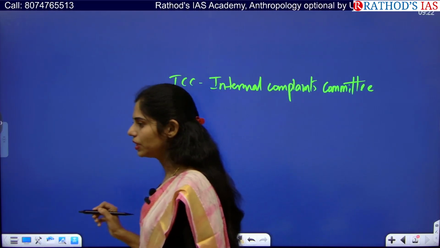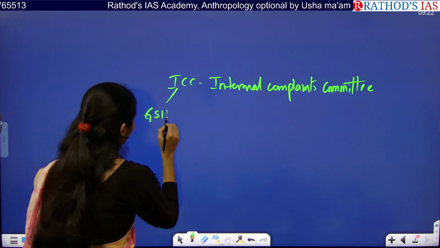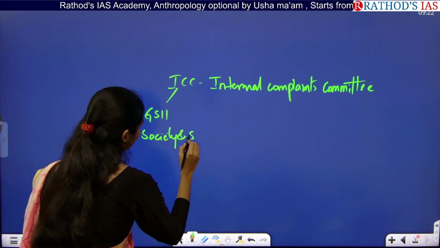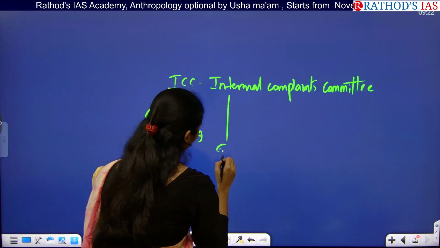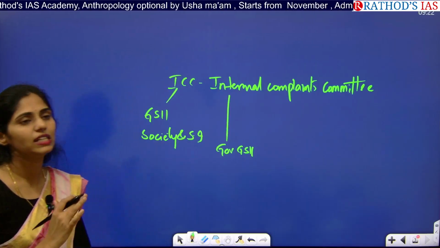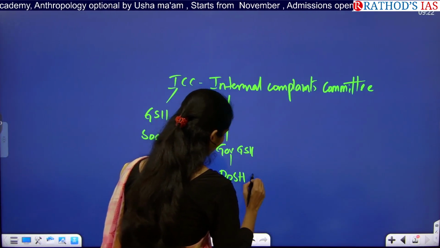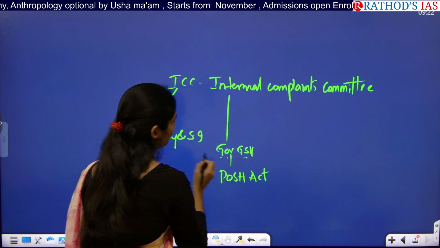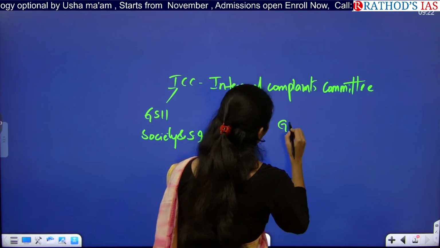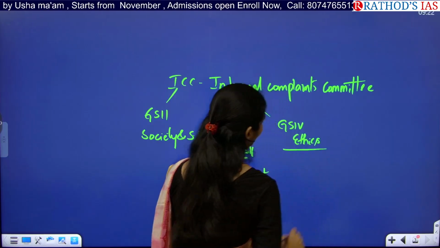From which subject will you be dealing with this? From GS paper 2 under society and social issues. And from a governance point of view from GS paper 2, because we are establishing this internal complaints committee under the POSH Act, Prevention of Sexual Harassment Act. So we are reading this under the governance point of view. And even from GS paper 4 ethics, this article is very important.